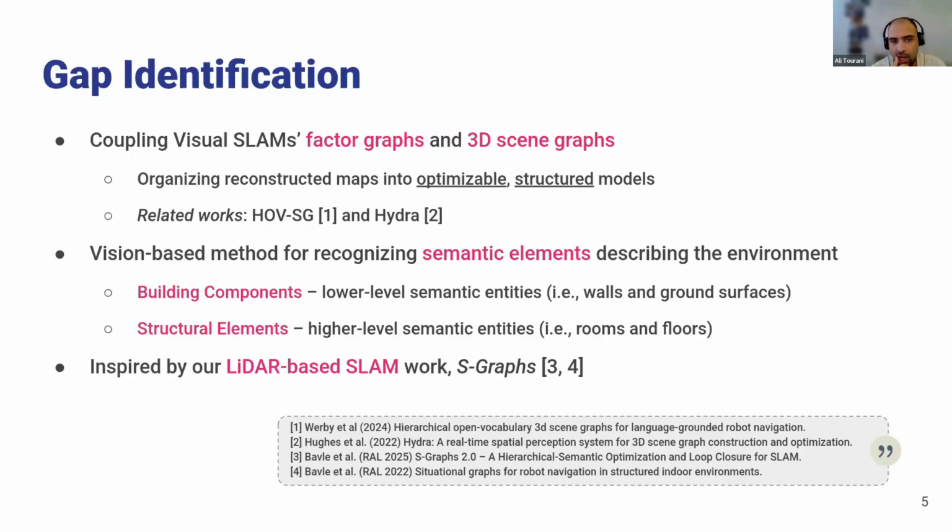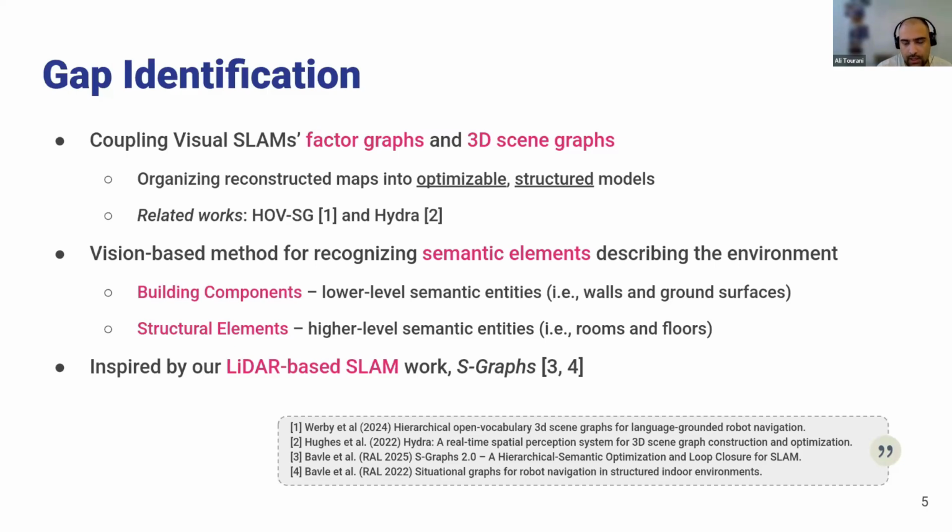And the main idea here that we realized was lacking, and there wasn't so much attention on it, was to couple these two types of graphs. So we want to couple the factor graphs of the visual SLAM backbone and the 3D scene graph for representation of the environment. This should be some sort of environment modeling in which we can always optimize and update it while more visual features are being added to the reconstructed map.